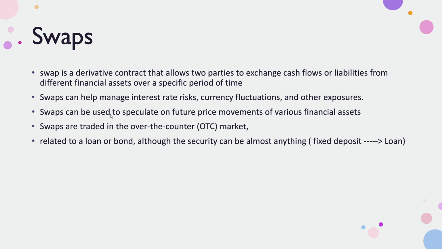Swaps can also be used to speculate on future price movements of various financial assets, which may be anything like gold, silver, or different stocks. Swaps are traded in the over the counter market, not on the exchange.